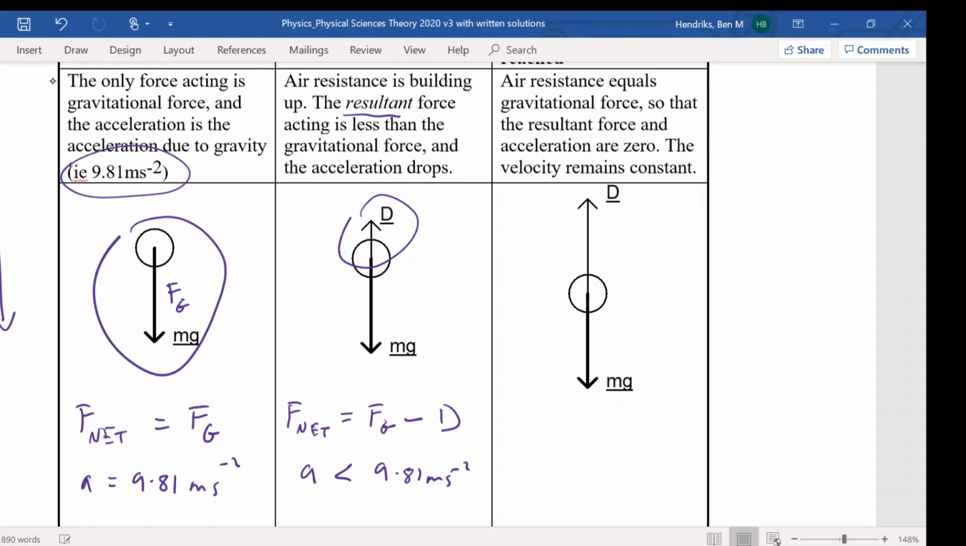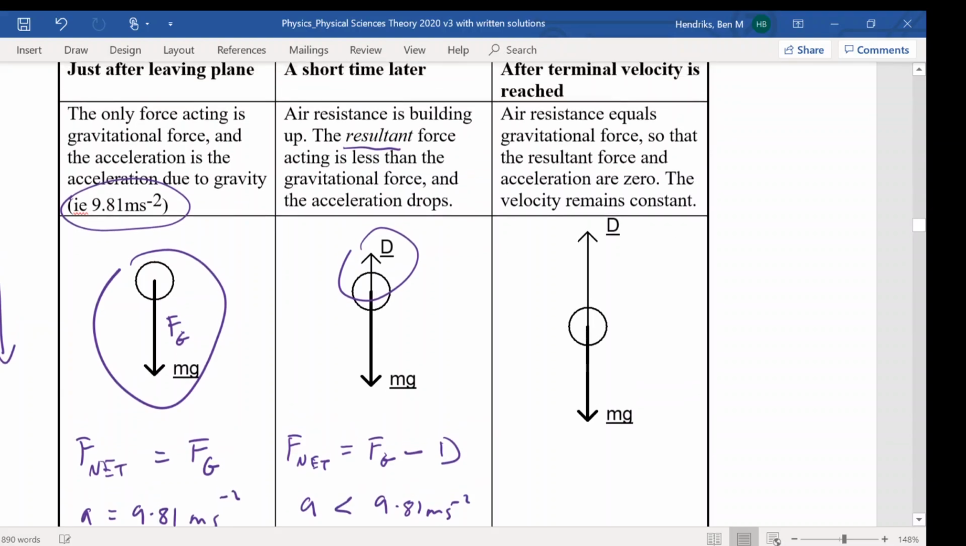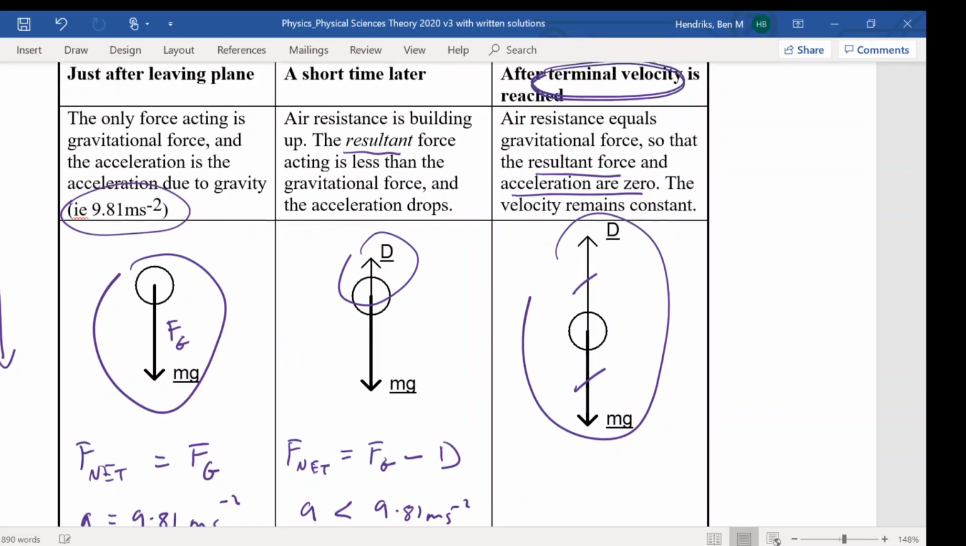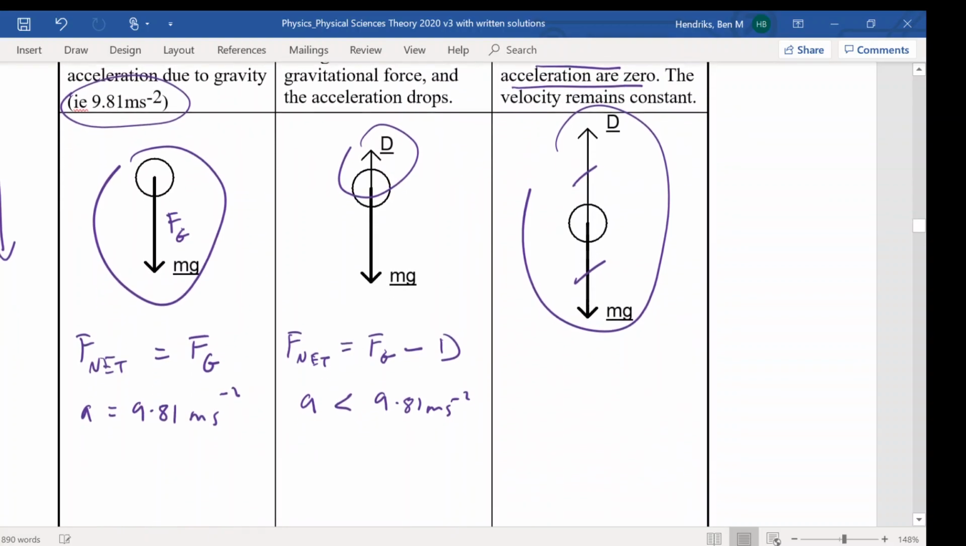Okay, eventually what happens is that the drag force will get to the same size as our gravitational force. The drag force, the frictional force against the motion, will equal it. So they will cancel out, and the resultant force and acceleration are zero. Okay, and we call this terminal velocity. So that's for our terminal velocity problems.